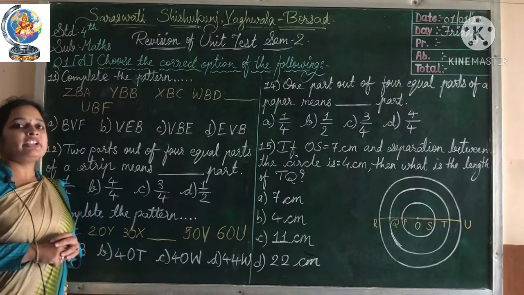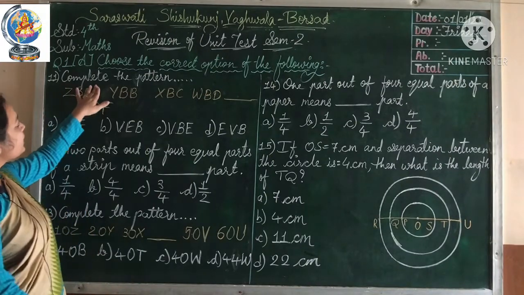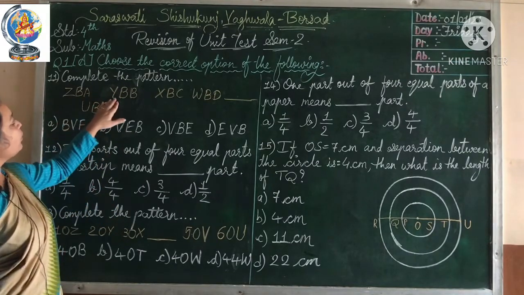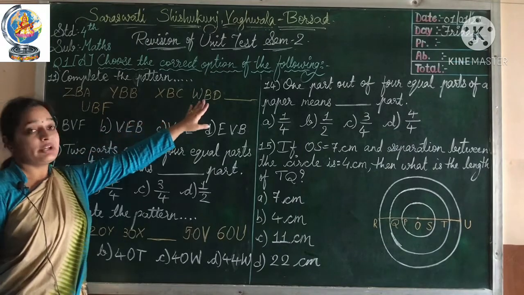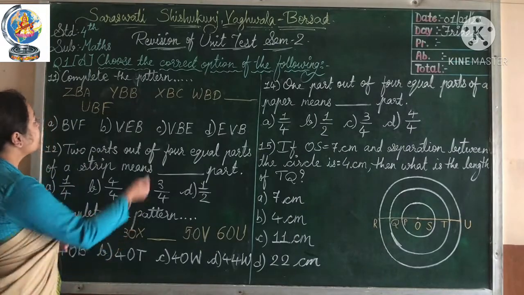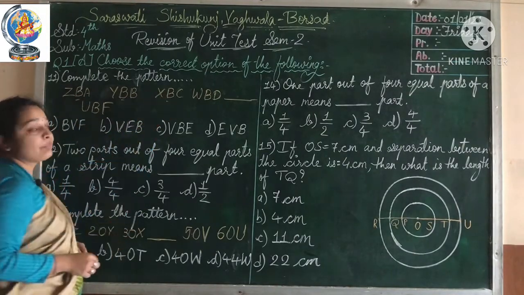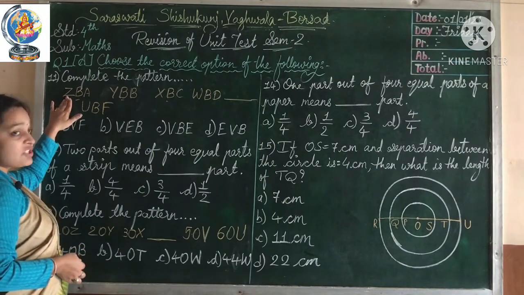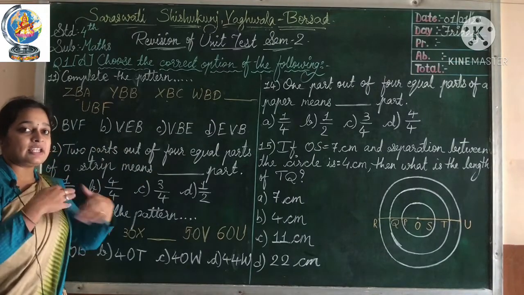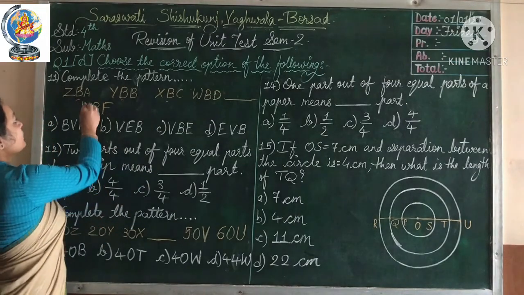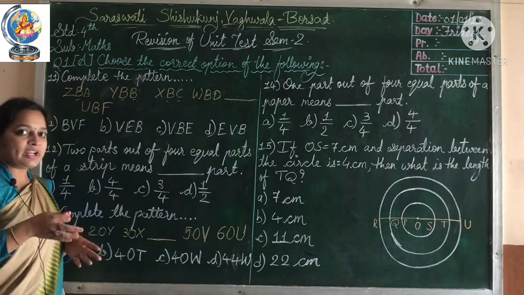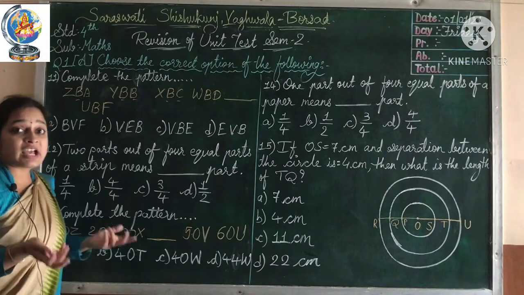Let's move towards our next MCQ, number 11. Complete the pattern. Here you can see the pattern is there, right? ZBA, YBB, XBC, WBD, then blank, and after that UBF. It means the letter B in between stays the same, and the last letter is A, B, C, D, going in the proper way. But the starting letters Z, Y, X are going in inverse order, right? So which will be the correct answer, that we have to find.